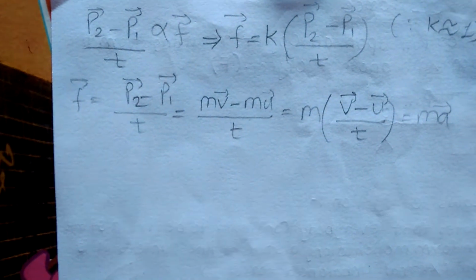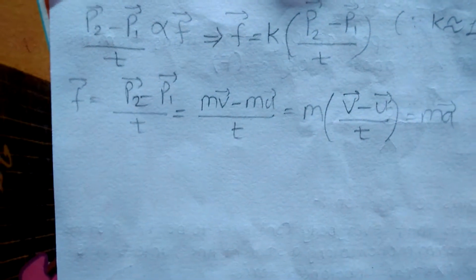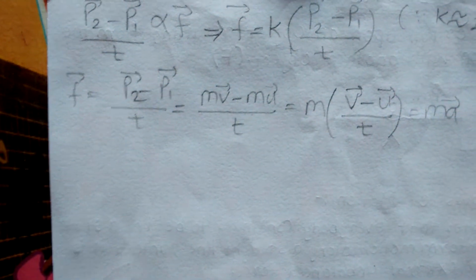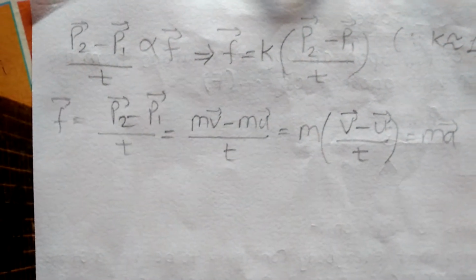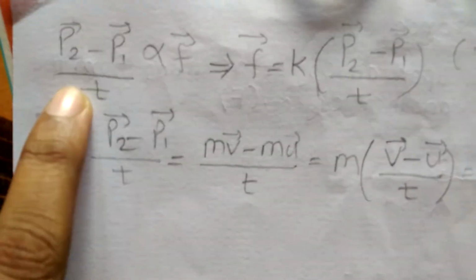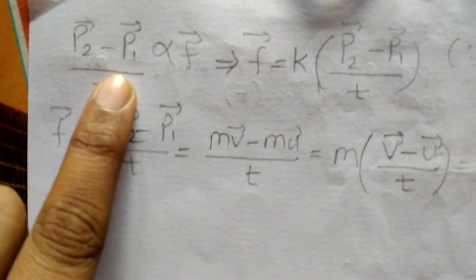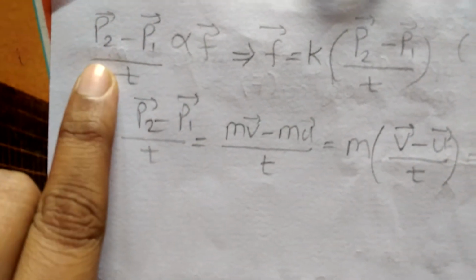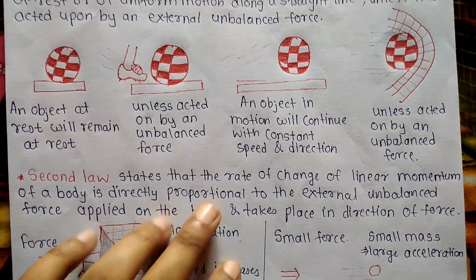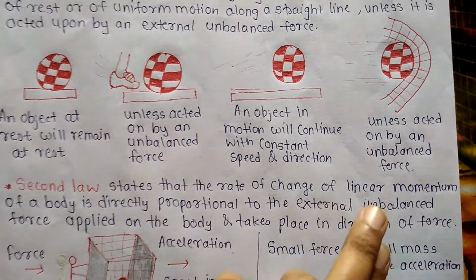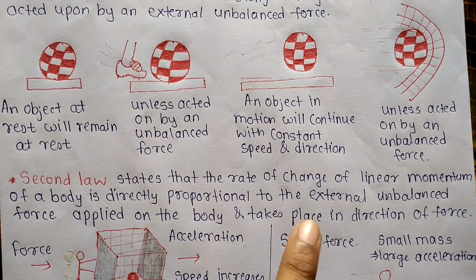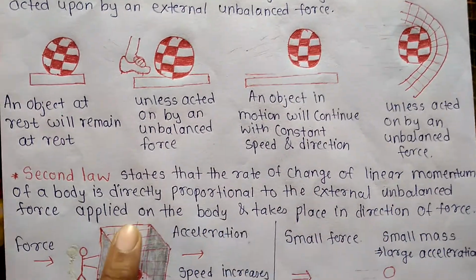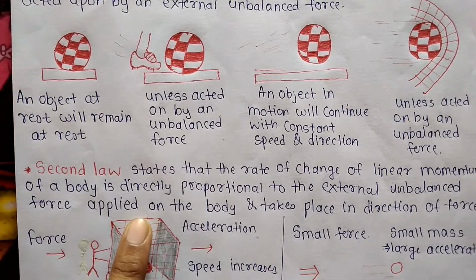We know that the linear momentum of a body is just the product of the mass of that object and the velocity of that object. So here P2 is the final momentum and P1 is the initial momentum. As per the law, the rate of change of linear momentum of a body is directly proportional to the external unbalanced force applied on the body.